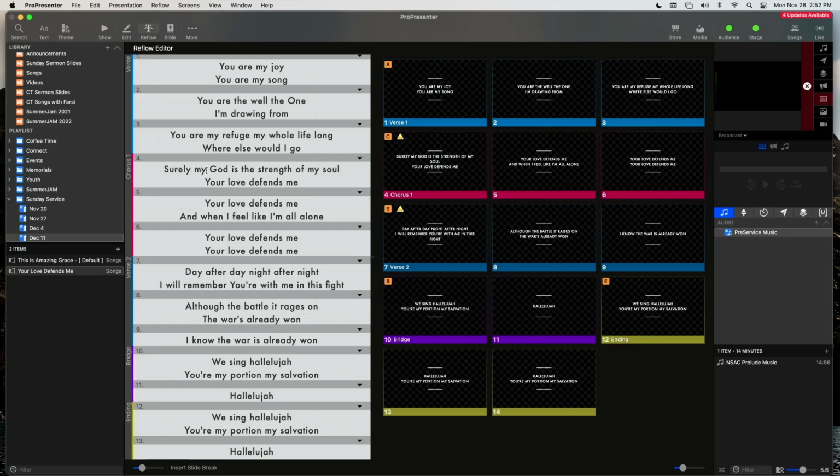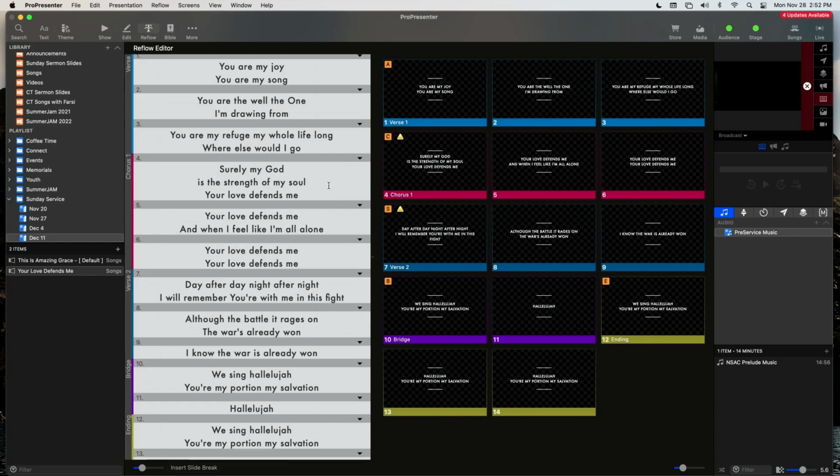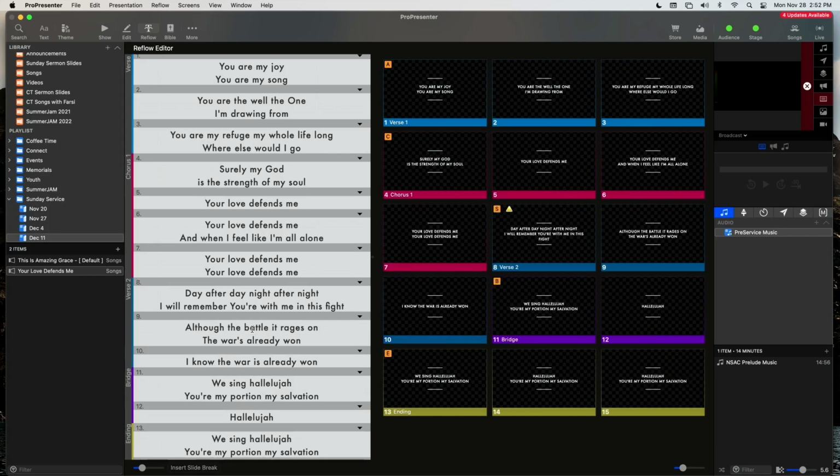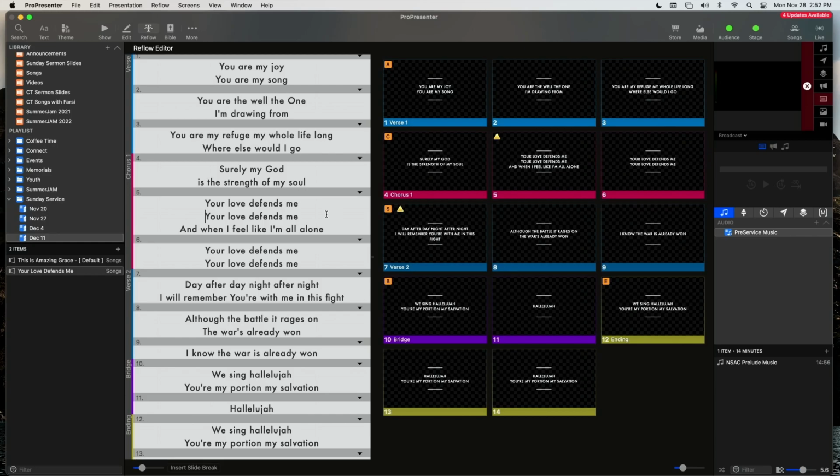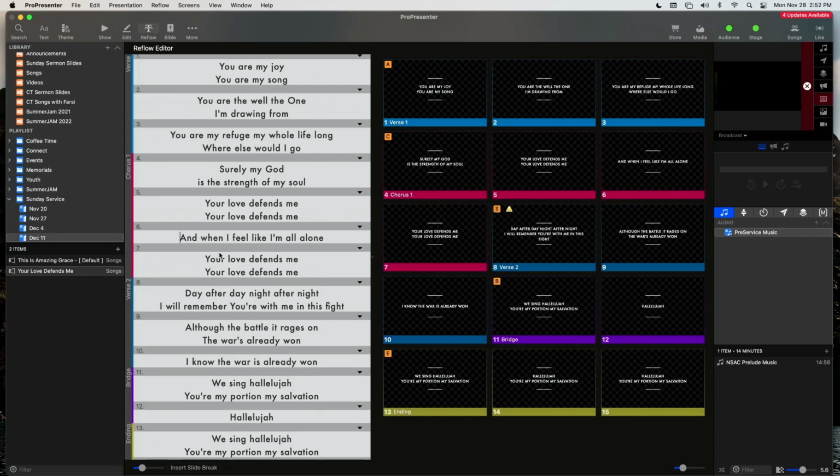So, "surely my God," and then we can put a break here. "Is the strength of my soul," and then I'll insert a slide break. "Your love defends me," and then I'll bring up the previous line, so that way "your love defends me," and I can bring that down by adding a slide break.